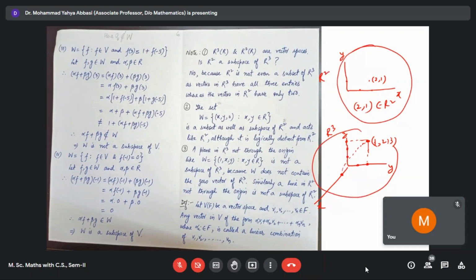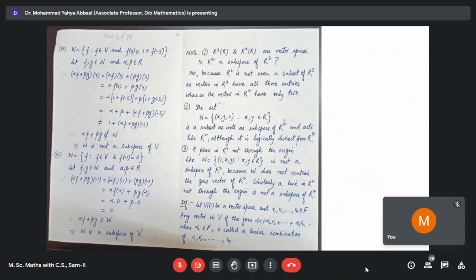Here every element is an ordered triad. So that's why R2 is not even a subset of R3, so it cannot be a subspace. But if we consider a similar type of set like (x, y, 0), then every point here is here.